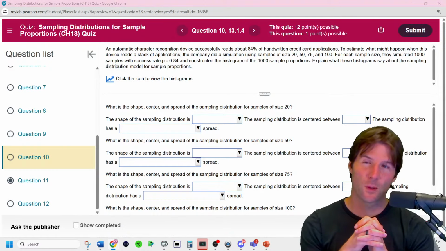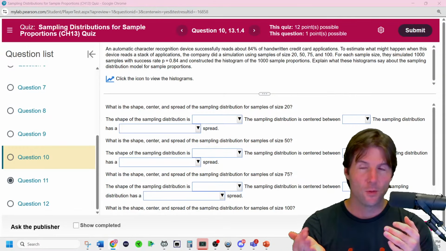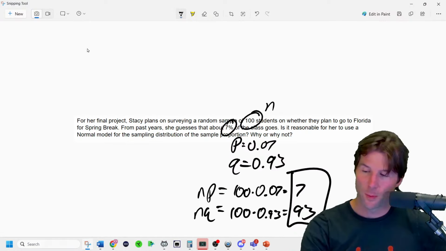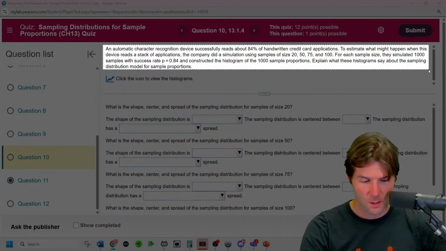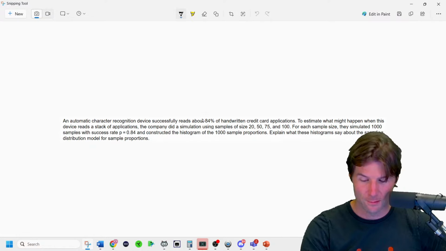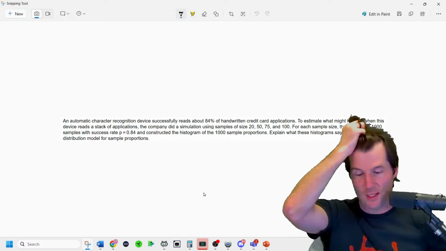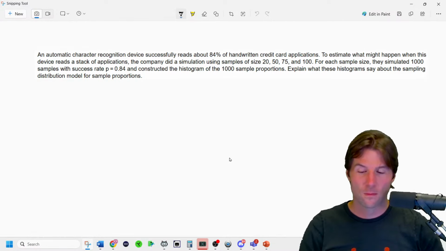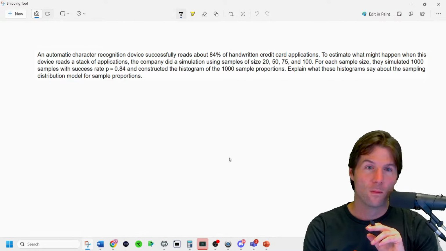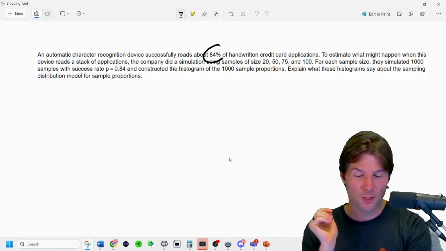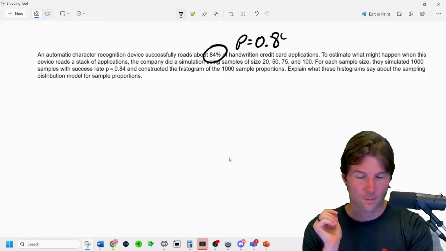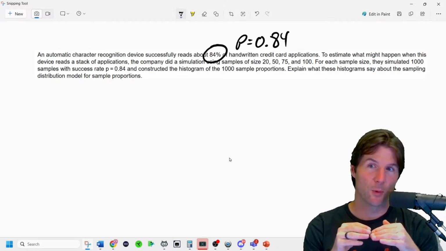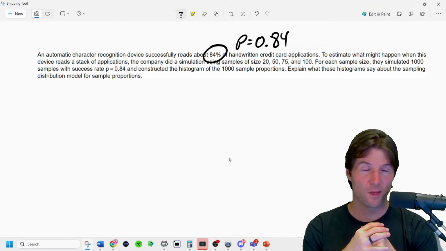So this one is looking at the success failure condition right here. And when you look at it, you need to know the probability of success, or the proportion of time success occurs. What from the problem is the proportion of time success occurs? Read the problem right here. The proportion is 0.84. So what's the proportion of time failure occurs? If the proportion of successes is 0.84, what's the proportion of failures?